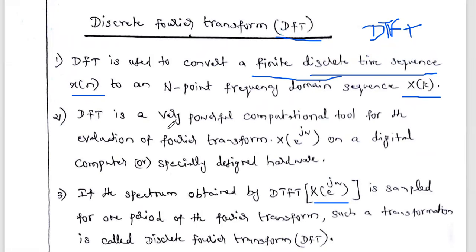Another point: the DFT is a very powerful computational tool for the evaluation of the Fourier transform of a signal in a digital computer. Why don't we use the DTFT in a digital computer? Because the output of the DTFT is continuous in nature, but we want it discrete. That's why the DFT is a very powerful computational tool for evaluating the Fourier transform on a digital computer or specially designed hardware.